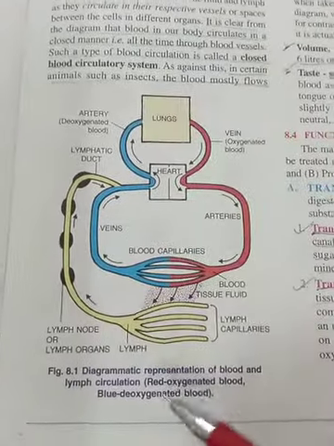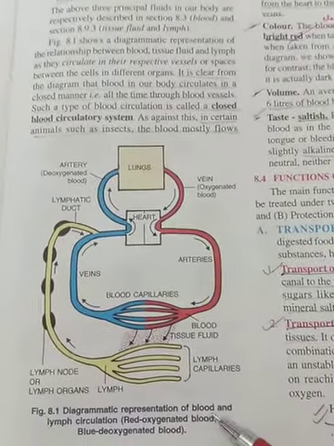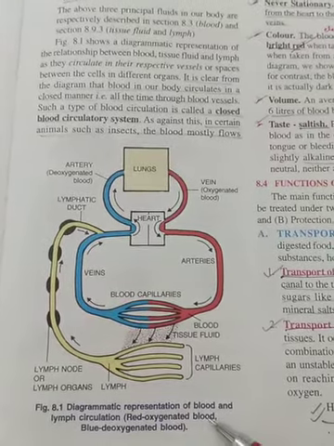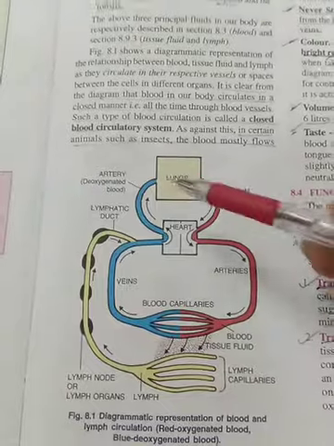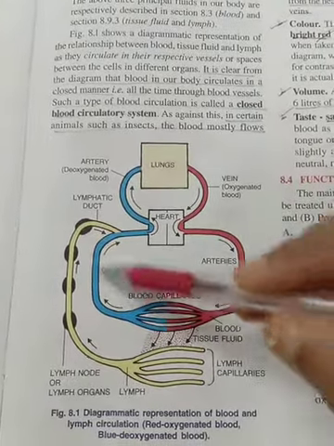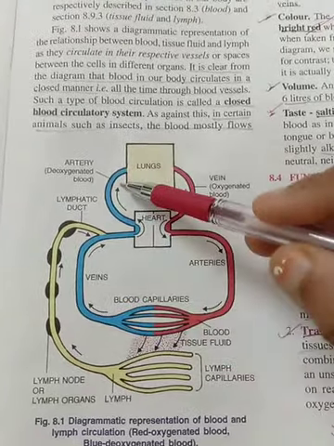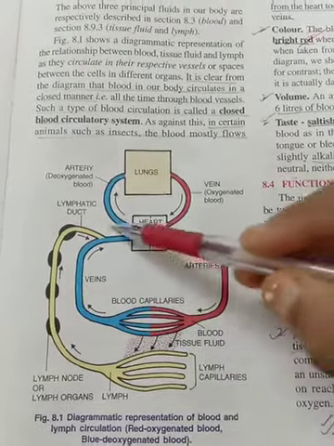Diagram, if you see figure 8.1, this is a diagrammatic representation of blood and lymph circulation. Red shows the oxygenated blood, blue shows the deoxygenated blood. Remember children, in books, the blue color that shows blood is given for the dirty blood or deoxygenated blood. That is a blood deficient in oxygen and rich in carbon dioxide.